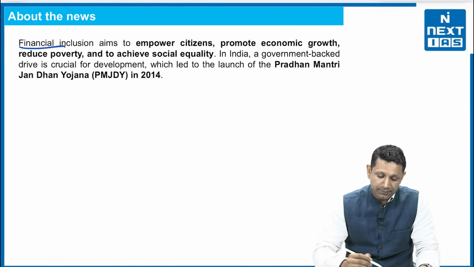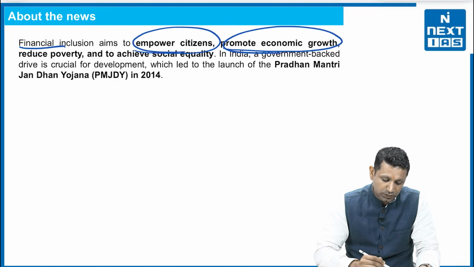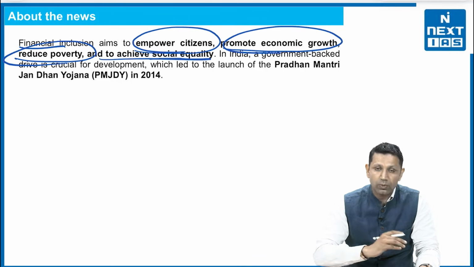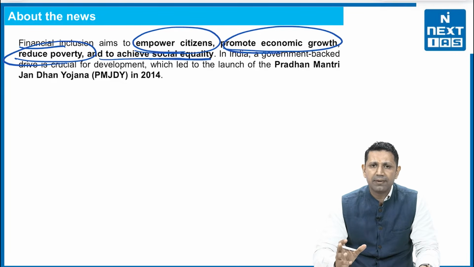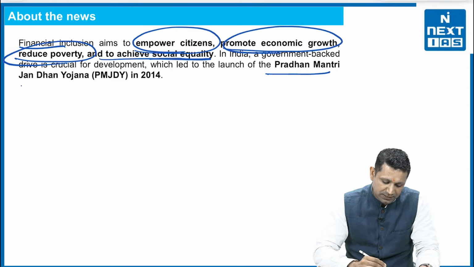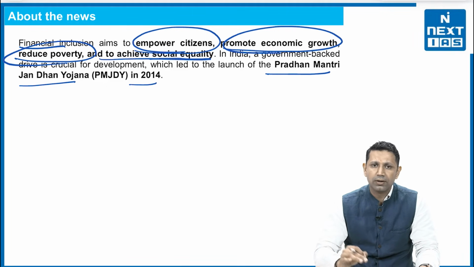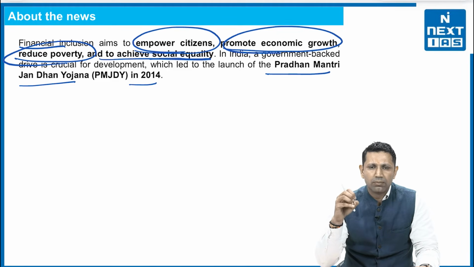Financial inclusion aims to empower citizens, promote economic growth, reduce poverty, and achieve social equality. In India, there is a government-backed scheme known as Pradhan Mantri Jan Dhan Yojana that was launched in 2014, because it was very much required that the government intervene to ensure financial inclusion in the country. Many citizens of the country did not even have bank accounts. PMJDY has actually ensured banking for them. It has brought banks to their footsteps, to their doors.